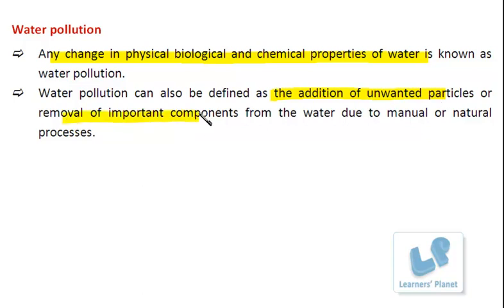Now how is it done? Either by manual activity or by natural processes. So we have to know about the causes of water pollution, because once these causes are known, preventions can be taken. So let's see what the causes of water pollution are.